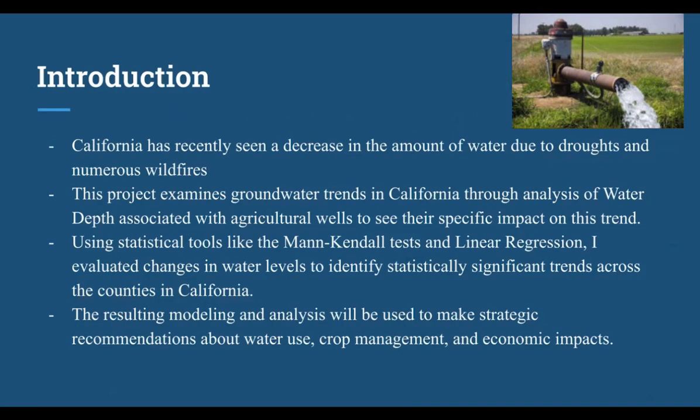Using different statistical tools like the Mann-Kendall test and linear regression, which I will explain later, I evaluated these changes in water levels to identify statistically significant trends across the counties in California. This resulting model and analysis will be used to make strategic recommendations about water use, crop management, and economic impacts.